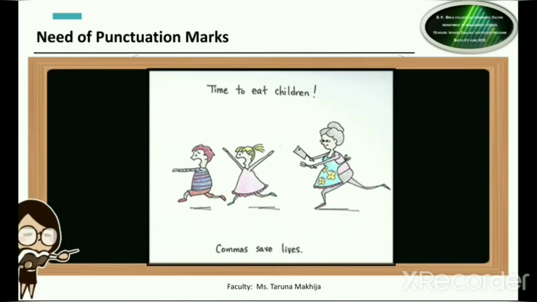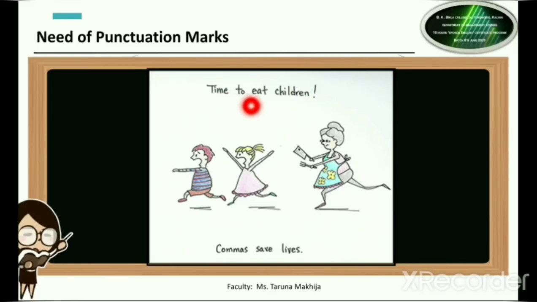On the screen now you can see an image. In the image it is written, time to eat children. You can also see a woman who is running after the kids with the knife and the fork in the hand. So is it trying to say that the woman is running behind to eat the children, to cut them off and to eat them? Definitely not. So what is missing in this sentence is punctuation. What punctuation is missing? Here in this sentence, if after the word eat we add a comma, the meaning of the sentence will change completely.